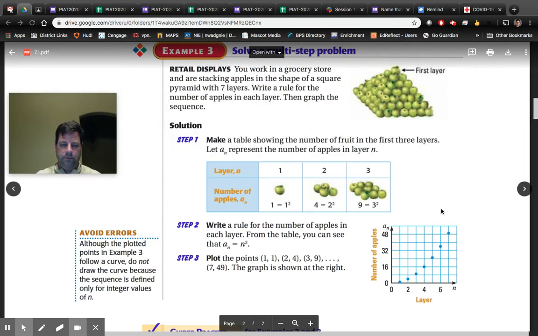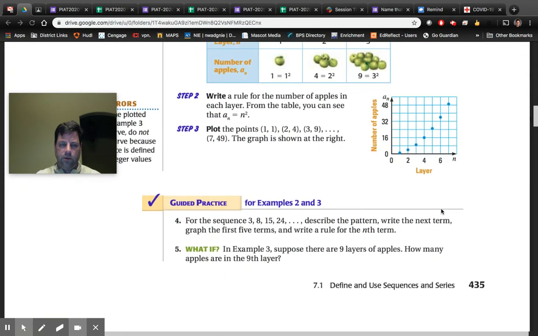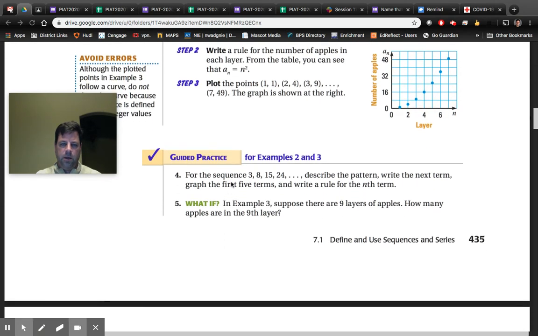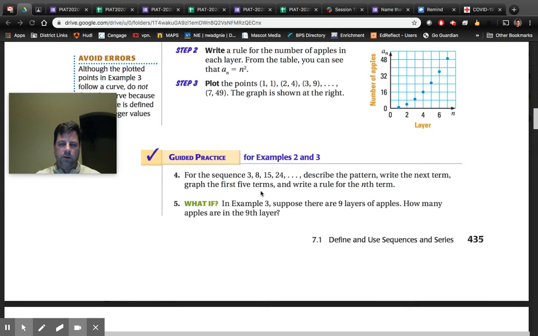Move me over here. Describe the pattern, write the next term. So here's the pattern here. Let's go ahead and just do that one real quick, just to kind of show you. That's the pattern. 3, 8, 15, 24.